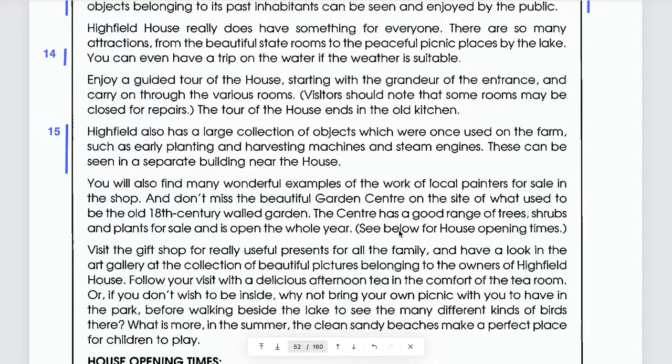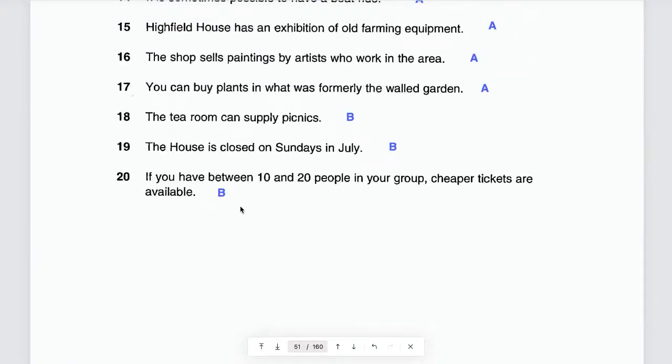Paragraph 6. You will also find many wonderful examples of the work of local painters for sale in the shop. Yes.